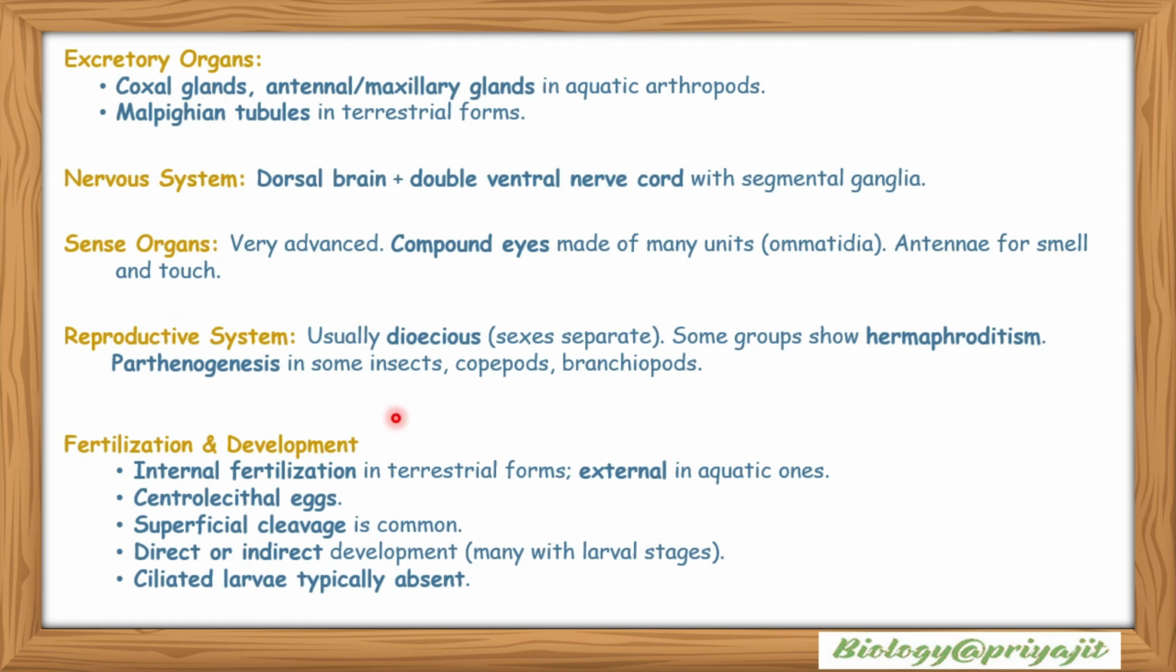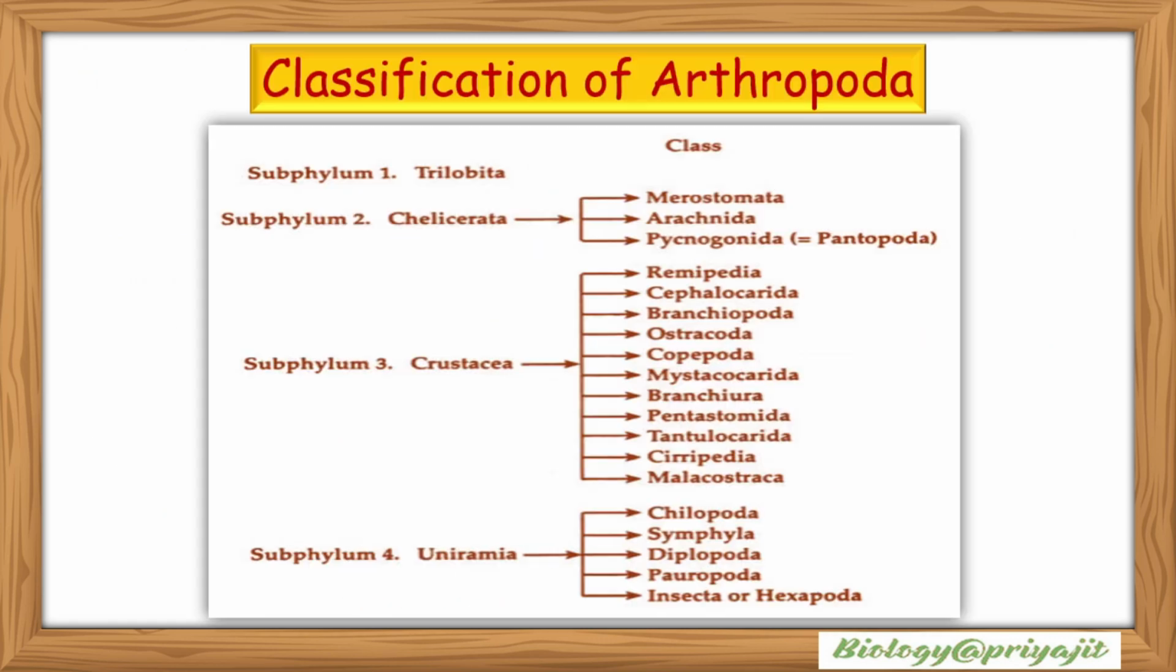Reproductive system: usually they are dioecious. Their sexes are separate. Some groups show hermaphroditism. Parthenogenesis is found in some insects, copepods and branchiopods. Fertilization and development: they have internal fertilization in terrestrial forms. External fertilization is found in some aquatic ones. They have centrolecithal eggs. Superficial cleavage is common. They show direct or indirect development, many of them with larval stages. Ciliated larva is typically absent.